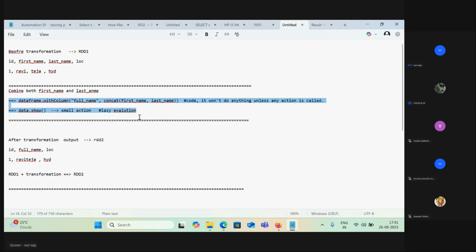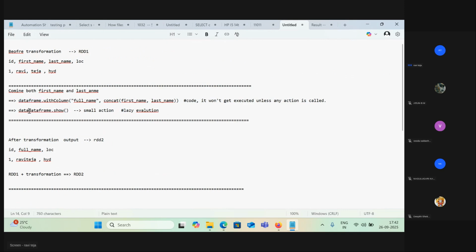First line transformation, sir. Second line evaluation. Not evaluation, this is action actually. This is the action that will trigger this transformation. Because we discussed this transformation won't get executed unless any action is called. So dataframe dot show is the action. It will trigger the lazy evaluation, because unless this dataframe dot show is called, nothing will happen, right?